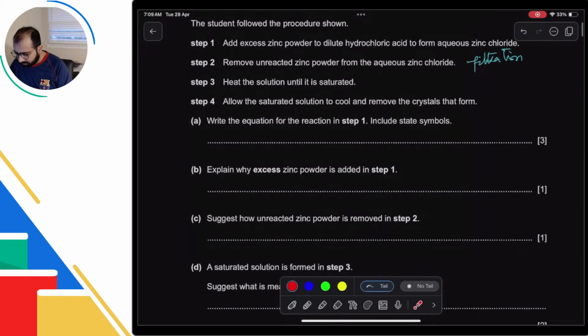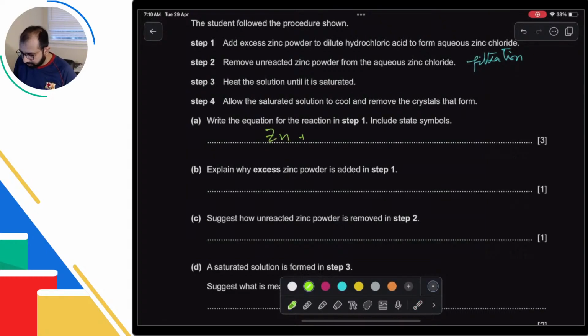Alright, write the equation for the reaction in step 1. Step 1 में हमारे पास क्या है? Zinc powder है plus HCl है. This is aqueous, this is solid, but they have not asked us for state symbols, so we will not do that. We will create zinc chloride plus hydrogen gas, and now we just need to balance it and we're good.